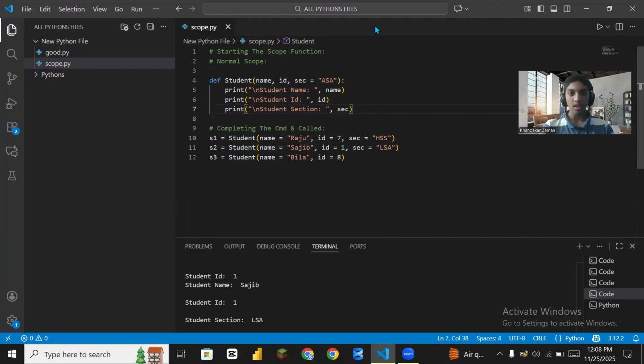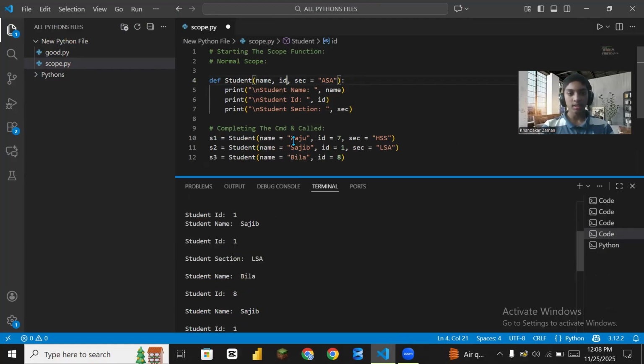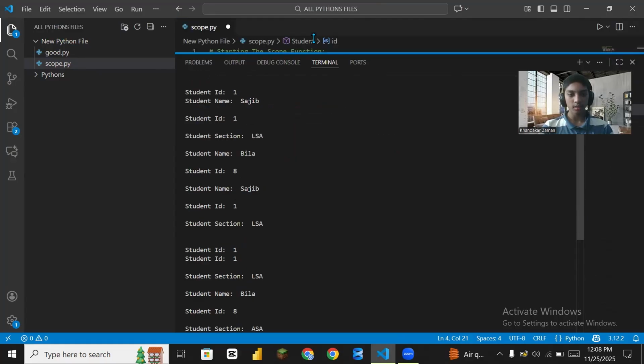So that's why the section will work, or else we also use another function. Like id is equal to 4, 3, and you input another command like that. Now I don't input because my def student function is completed, to show how to run student name, id, section.